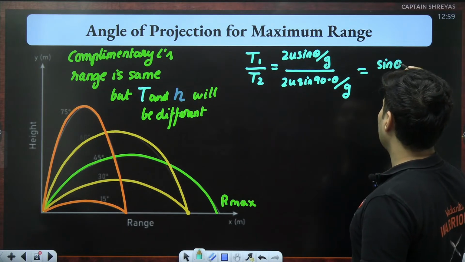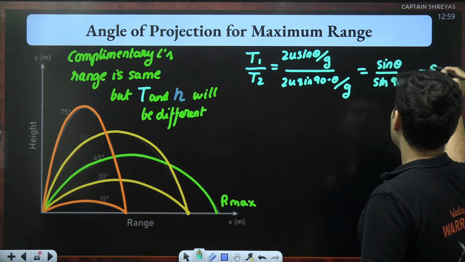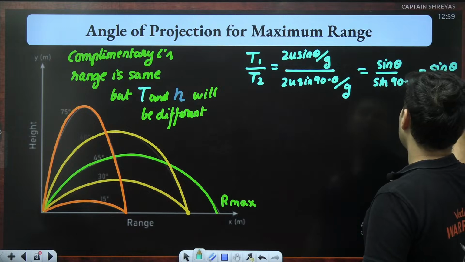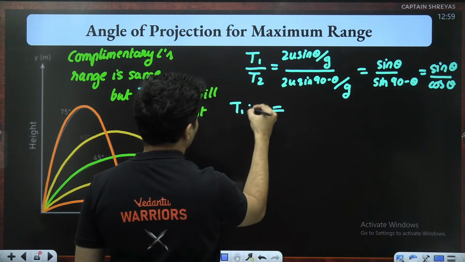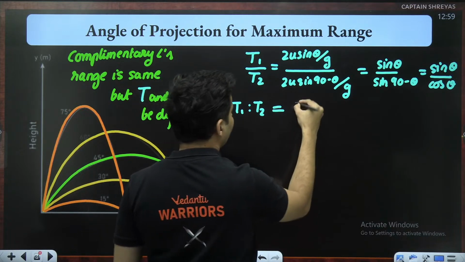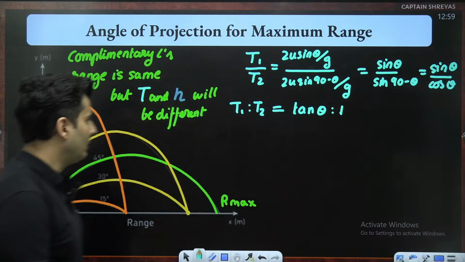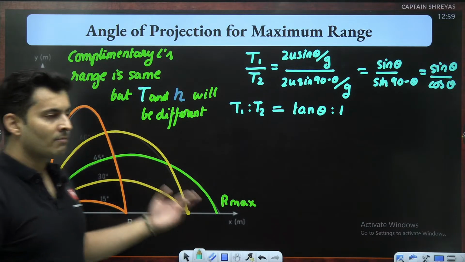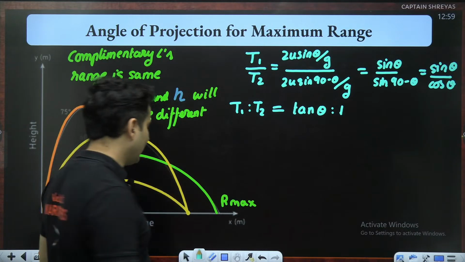So I'm just left with sine theta by sine of 90 minus theta. Sine of 90 minus theta is basically cos theta. So the ratio of the times taken will be nothing but tan theta is to 1. Tan theta is to 1 for the time of flights, the time to go up and down totally, if you take the ratio for one angle versus the complementary angle.